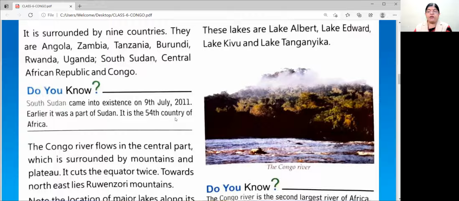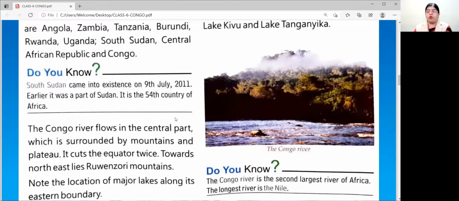The Congo River flows in the central part, which is surrounded by mountains and plateaus. It cuts the equator twice. Towards northeast lies Ruwenzori Mountains. Okay.